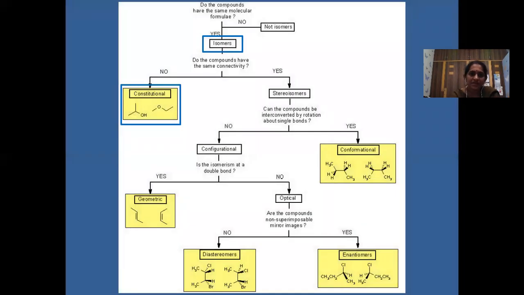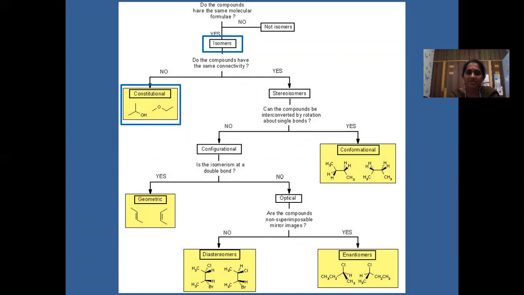Now, we have seen constitutional isomerism. Now, let us step into the stereoisomers. Structural isomerism has been completed. As I've told you, compounds having the same formula are isomers. If no same formula, there is no question of discussing; they're not isomers. Among isomers, if they have the same connectivity, then they are stereoisomers.